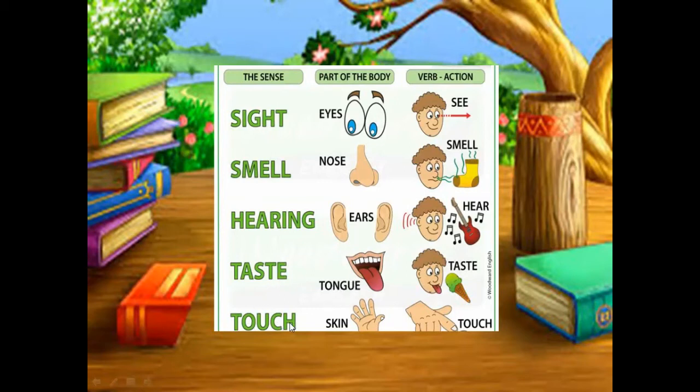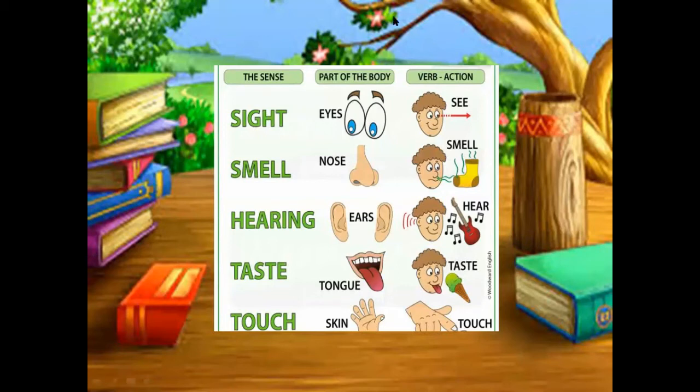Your sense of touch, and the part of the body is skin, tells you what you touch. Something is hard, something is soft, something is rough, something is smooth, something is hot, something is cold. And if you have pain anywhere, how do you identify it? Your sense of touch identifies that you have pain in this particular part of the body.